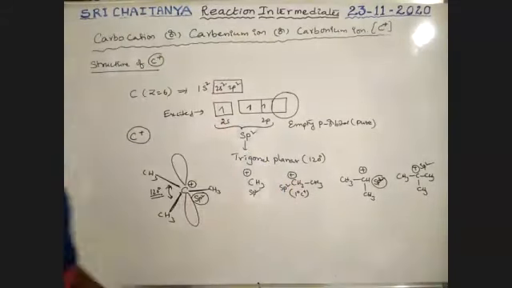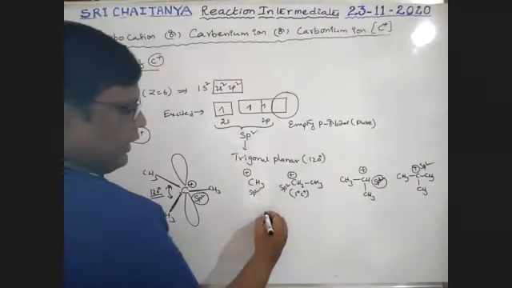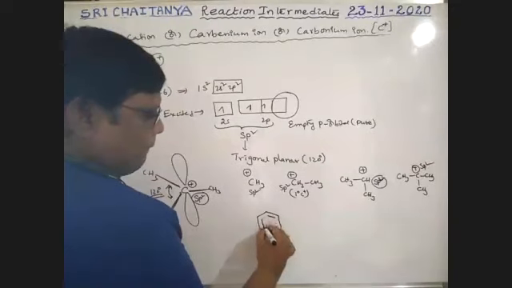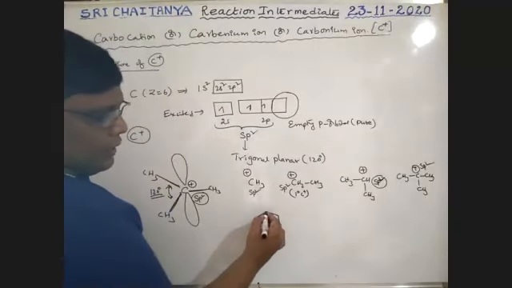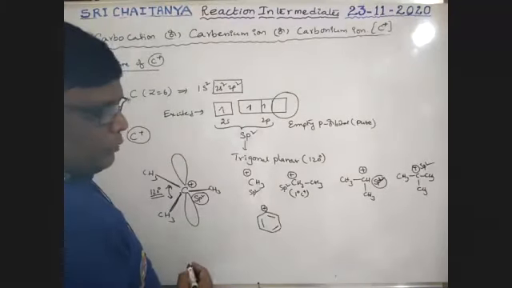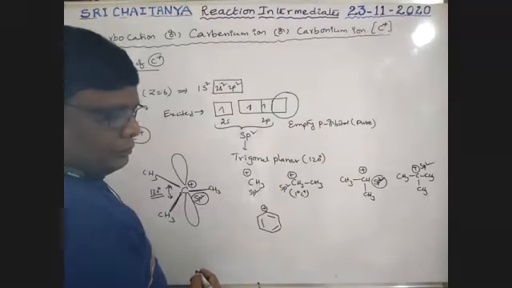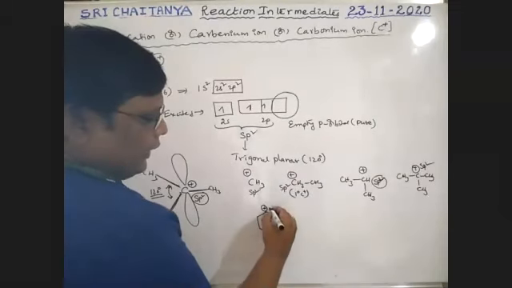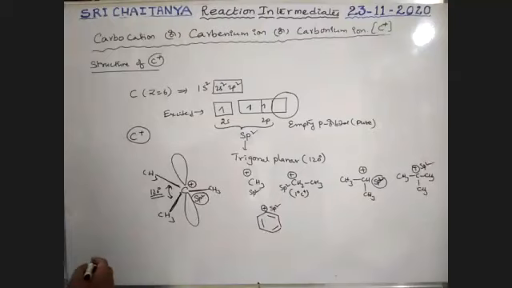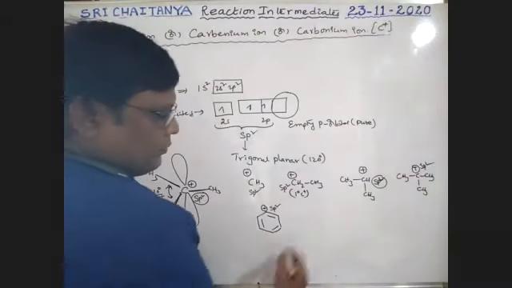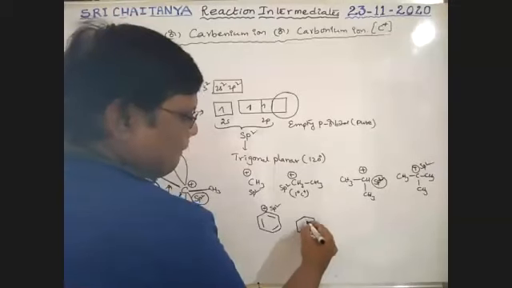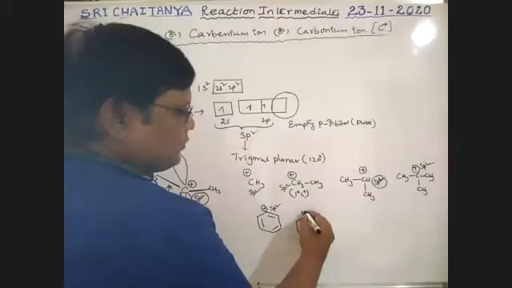Now, one special case, boys. See here, this is a vinyl carbocation, and this carbon gets positive charge. Here carbon is in sp2 hybridization. Here also carbon is in sp2 hybridization. Only one double bond, it is sp2.